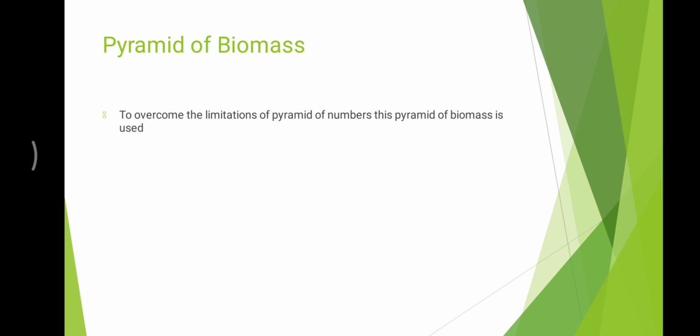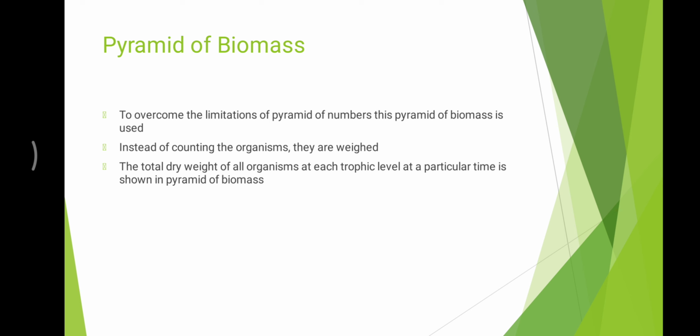Let us see the pyramid of biomass. To overcome the limitations of the pyramid of numbers, the pyramid of biomass is used. Instead of counting the numbers, the organisms are weighed. The total dry weight of all organisms at each trophic level at a particular time is shown in the pyramid of biomass. The size difference problem of organisms in each trophic level is overcome.